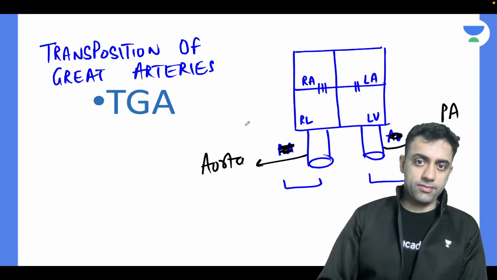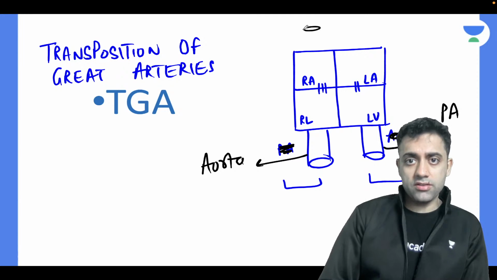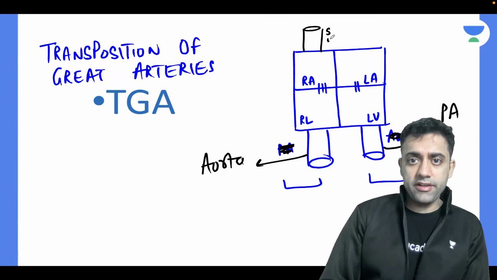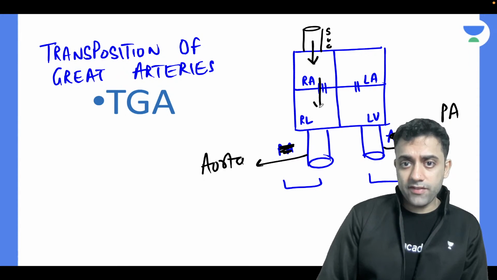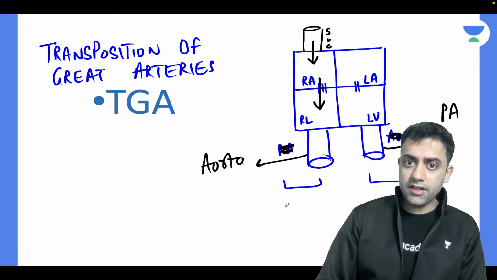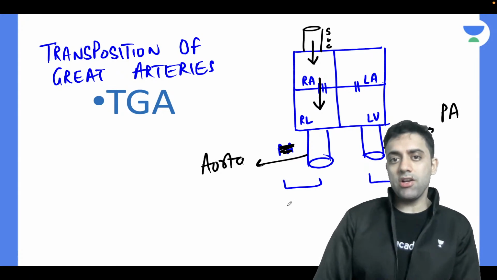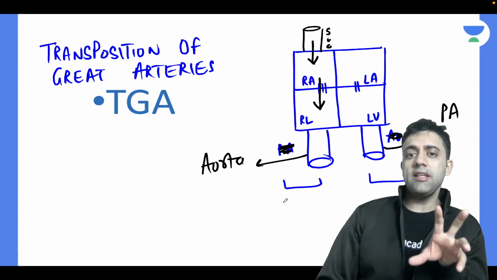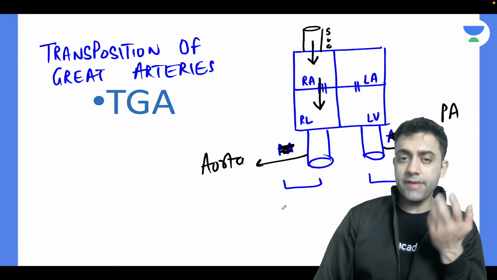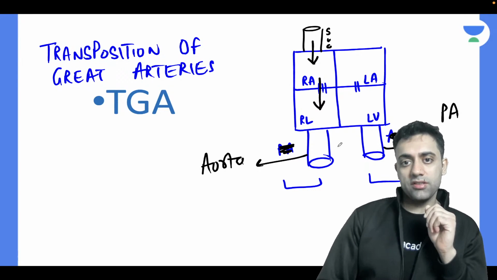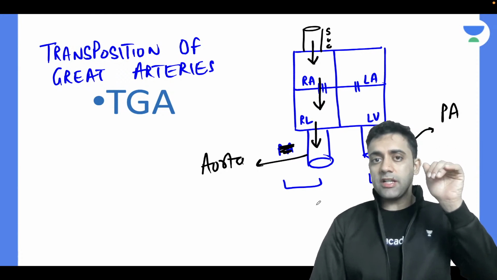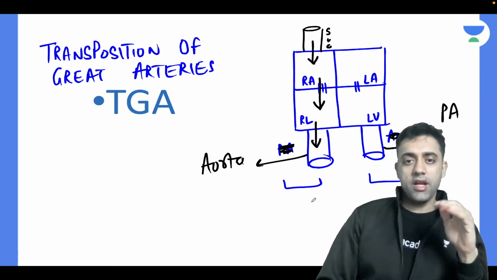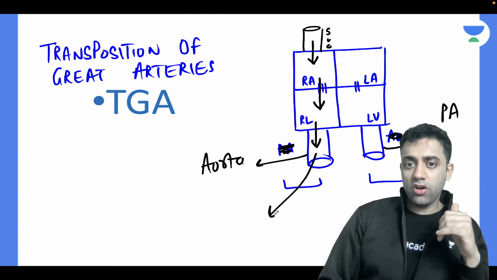Now how will the circulation take place? The deoxygenated blood which enters my superior vena cava, where does it go? It goes to the right atrium. Normally, then this deoxygenated blood from the right atrium, where does it go? It goes to the right ventricle, and then this deoxygenated blood, where does it go? Normally, it should go to the pulmonary artery, but in this case, what will happen? This deoxygenated blood will go to the aorta. The blood coming from the superior vena cava is going to the aorta, and from the aorta normally where does it go?